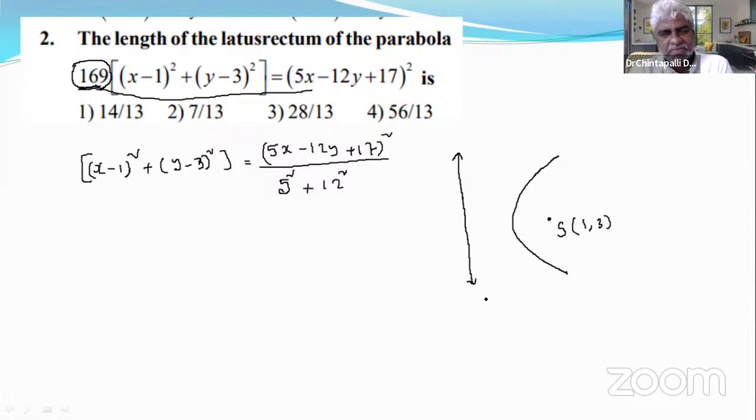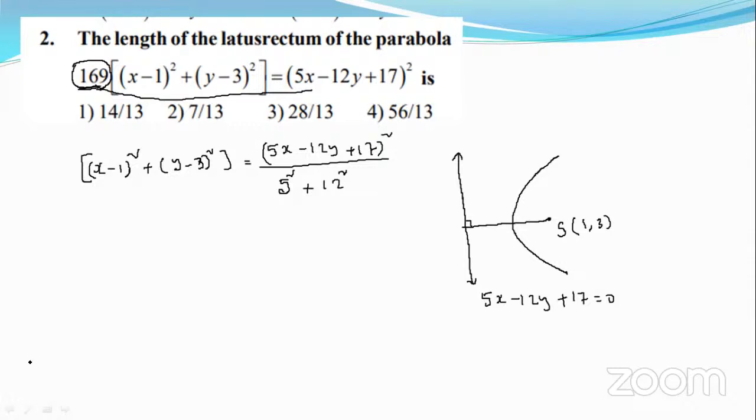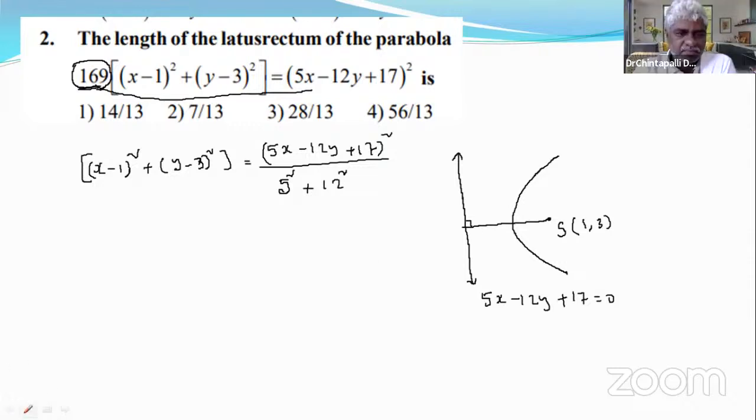Now you only will do it. 5x minus 12y plus 17 is equal to 0. Now you can find the distance from S to this line. That will be equal to 2a, that is half of the length of latus rectum. Find the perpendicular distance from S to this line. Mod of 5, minus... calculate it and tell the answer.